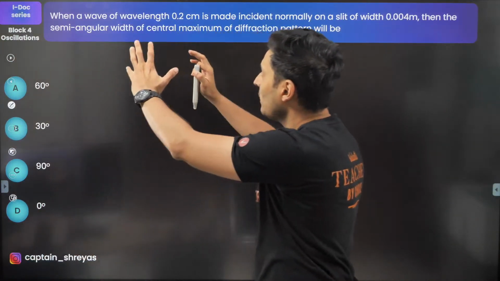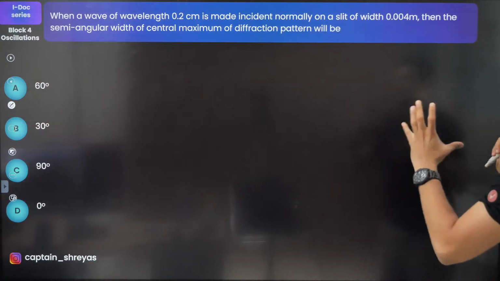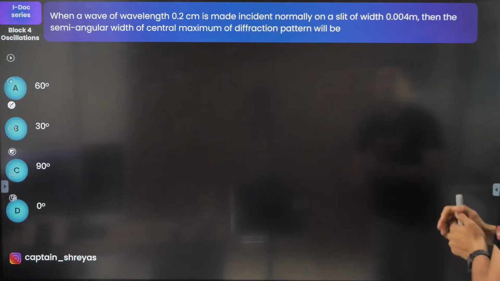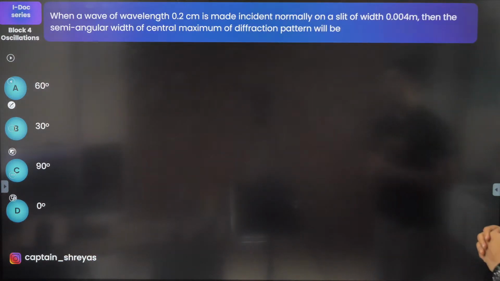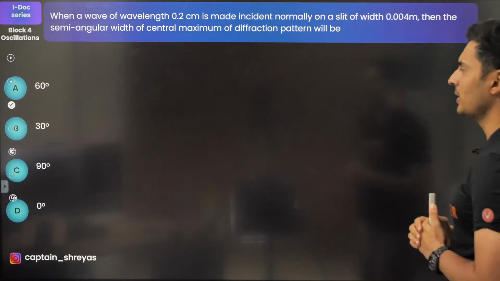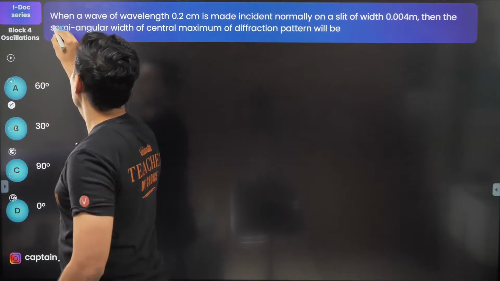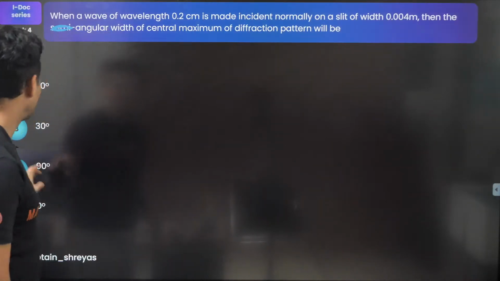Alright, when a wave of wavelength 0.2 is made incident normally on a slit of width 0.004, then the semi-angular width of the central maxima of diffraction pattern will be how much? So what's the angular width? It should not have been semi-angular width. There is a mistake there.